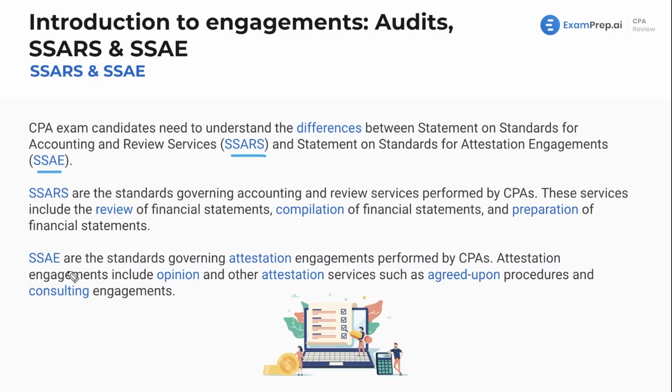Lastly here, SSAE, these are the standards governing attestation engagements. Attestation engagements include opinion and other attestations. You're attesting to something. You're giving your thoughts on something, such as agreed upon procedures and consulting engagements. We see here, review, compilations, preparations. Here, you may not particularly be giving an opinion on something. You're just preparing and compiling financial statements. You're reviewing them. You're not giving an opinion, you're giving your thoughts.